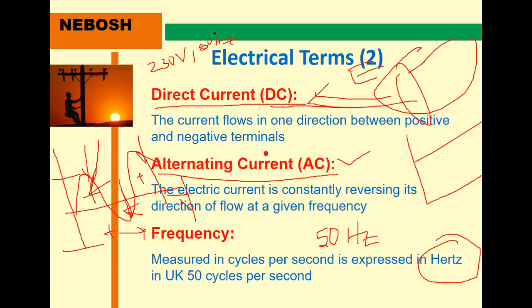In India, UK, Dubai and UAE, all these countries use the 50 hertz frequency. But America uses the 60 hertz frequency. Clear?